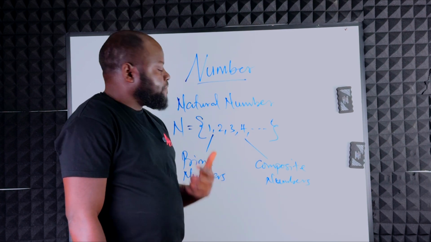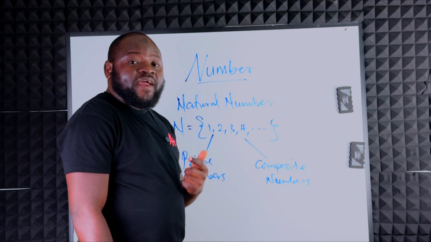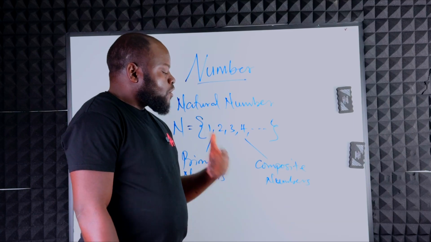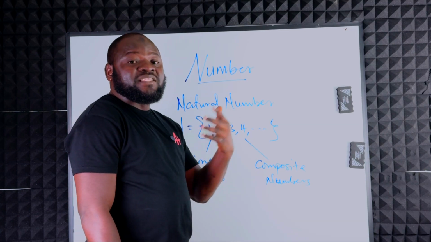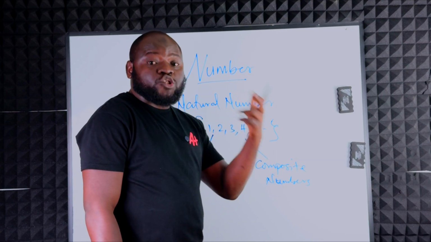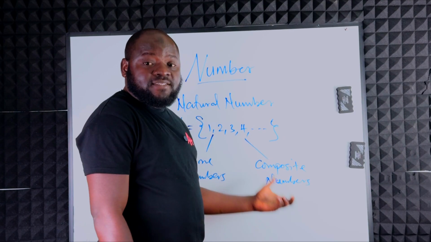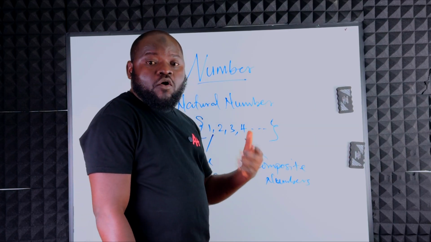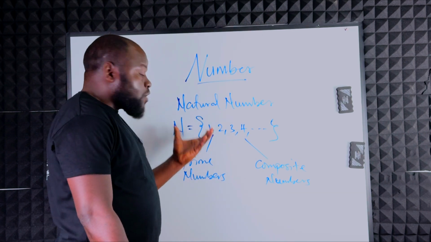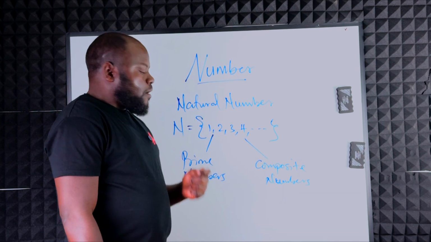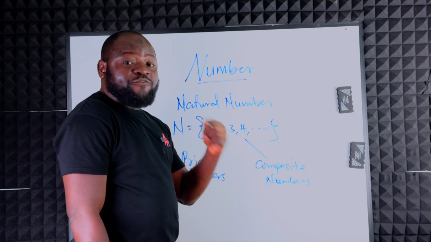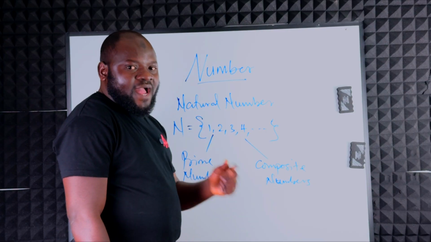Is 4 a prime number? Let's check. 4 can be divided by 1, can be divided by 2, can be divided by itself. That means 4 is a composite number because composite numbers are numbers that can be divided by more than 1 and itself. That is, they have more than 2 factors. That's a composite number. So is 5 going to be a prime number or composite number? Let's know in the comment section. So that's that about natural numbers. They are prime and also what? Composite numbers. So for prime numbers, the smallest prime number is 2 and it is the only even number that is a prime number. I hope you got this now.